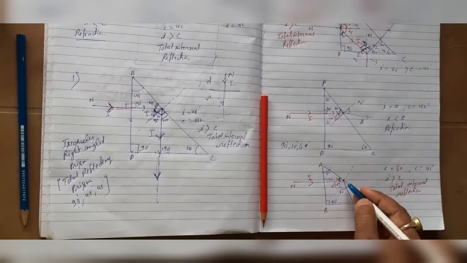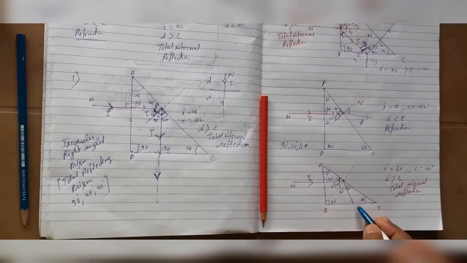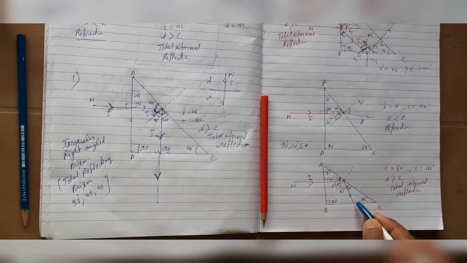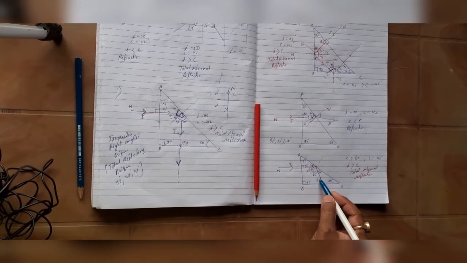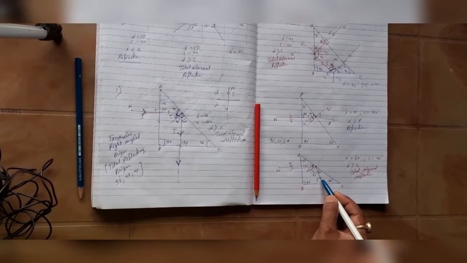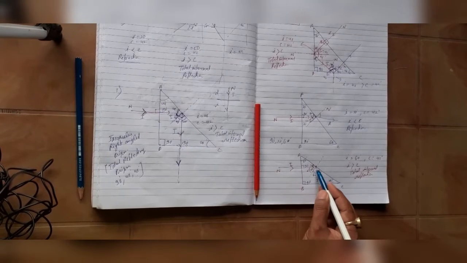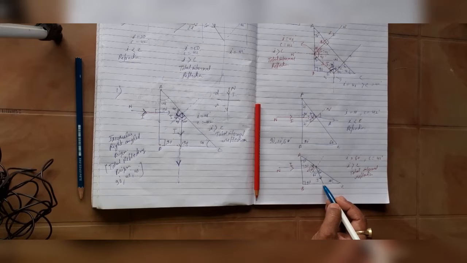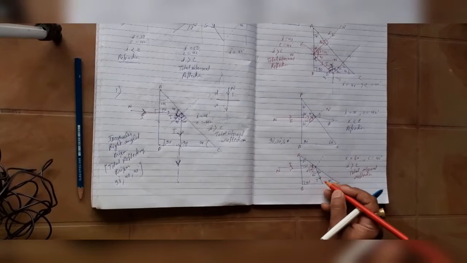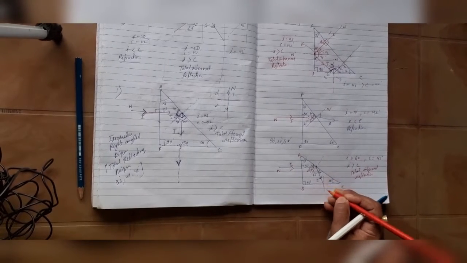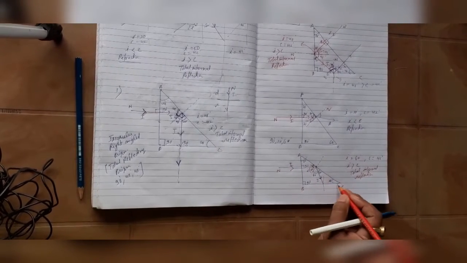Fine. And as this was normal, so the left angle is 30 degree. So I am just trying to find out that this ray which is incident for surface BC, but it is reflected ray for surface AC. So I am going to find out that this incident ray is making what angle with the normal, which is normal at BC surface.